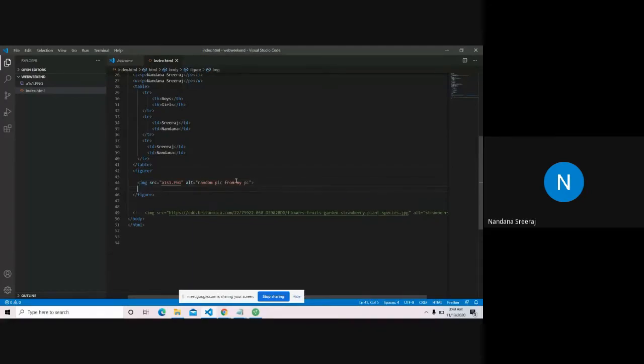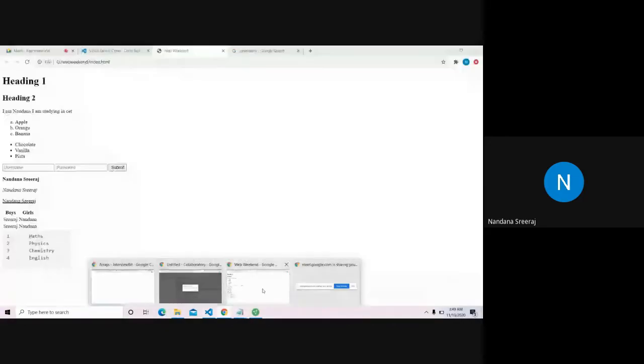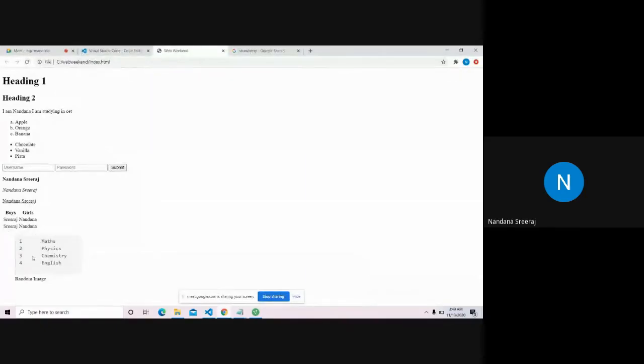Inside the figure tag, we'll cut and paste this image. And we have the image, and then we'll give the figcaption. What caption do I have to give? I'll give random image. So what did I do? I enclosed the image inside a figure tag, and I gave the caption inside the figcaption tag. Let's see. I am getting the image and the caption. On the internet, every image kind of has a small caption showing what it is.